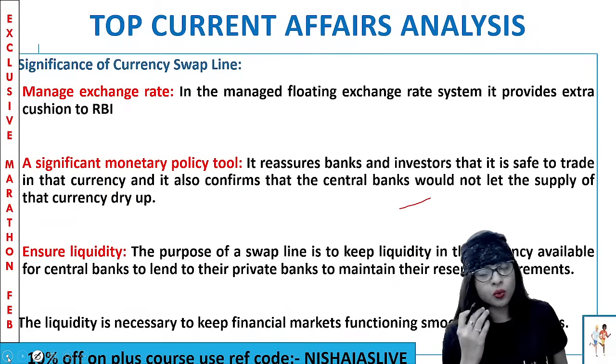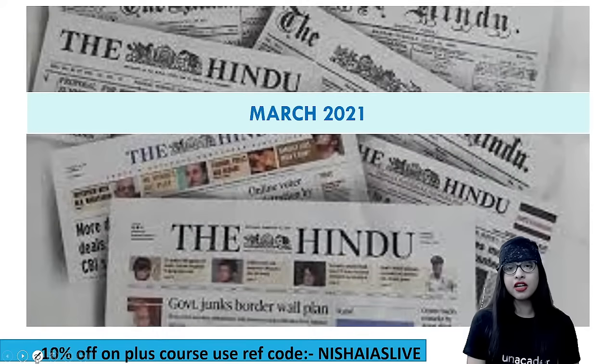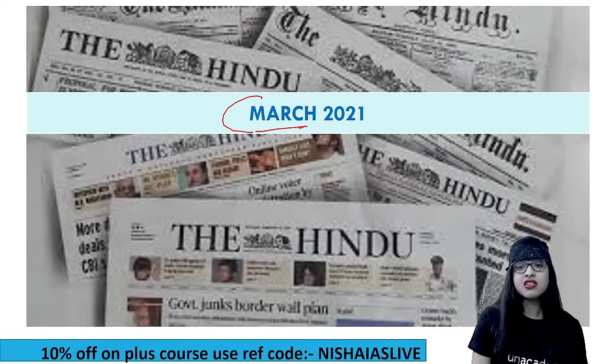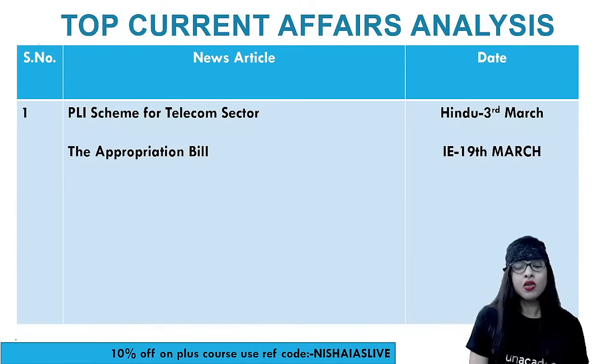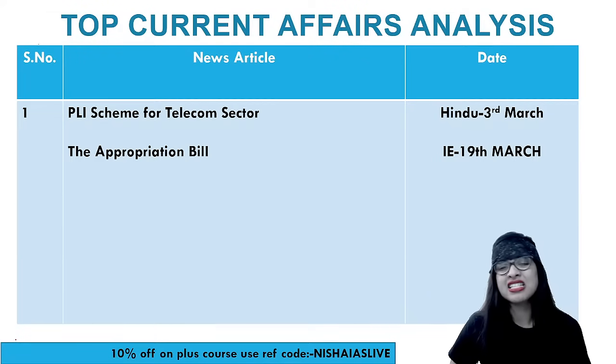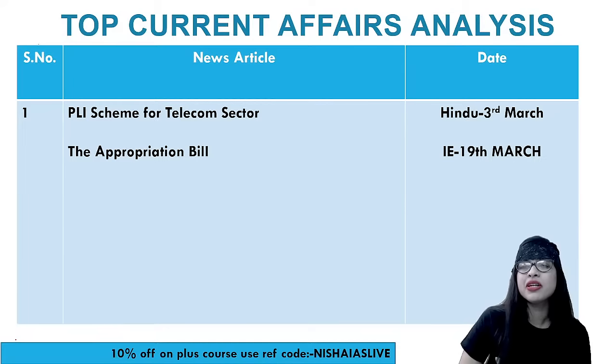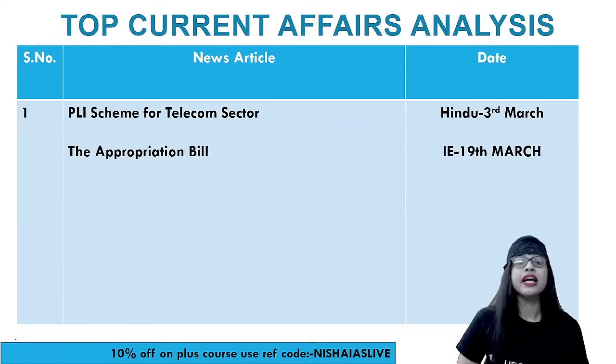That's all. We are done with the current affairs for the month of February 2021. So here we go. The next important current affairs of March 2021: only two important topics are there. One from Indian Express I took and one from Hindu. 3rd of March and 19th of March. The other things were quite easier. Nothing much was there. I think March had a lot of current affairs from International Relations and Governance and all. Okay. So here we go.